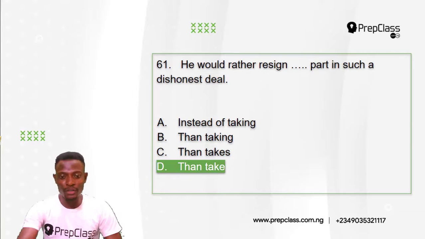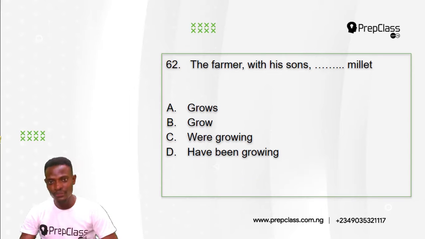Alright, moving on to the next question, question 62. Remember, we had selected the option that best completes this sentence. Question 62 reads, the farmer with his sons dash millet.